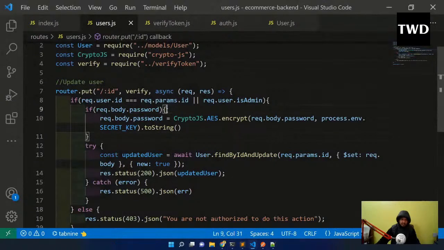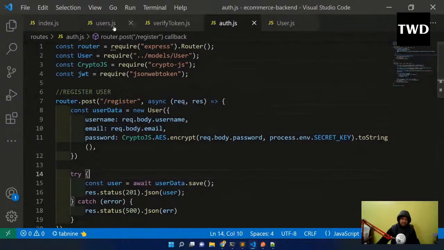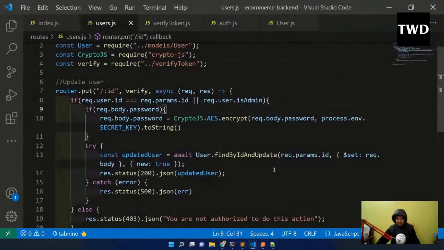Okay, in users.js, you're asking about req.body.password. Yeah, we are encrypting the password. That's the reason it is required, because we have to encrypt the password with AES.encrypt, as we have done in the auth also. So that's why it is required. We are encrypting the password with crypto.js. And this thing is there.